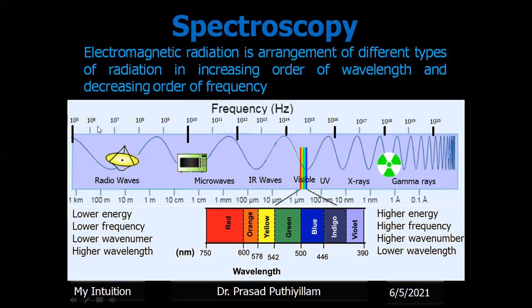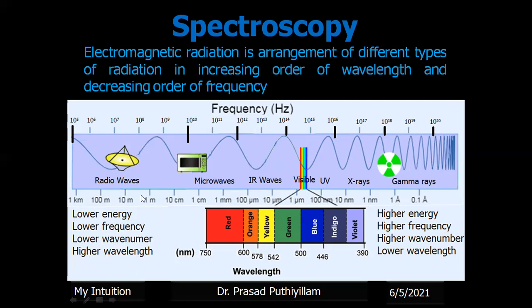So here, the radio waves, on the left side, have lower energy. That means they have lower frequency, or lower wave number, but higher wavelength. That is clear from the picture given. Wavelength is high. Therefore, wave number is less, because wave number is the reciprocal of wavelength.